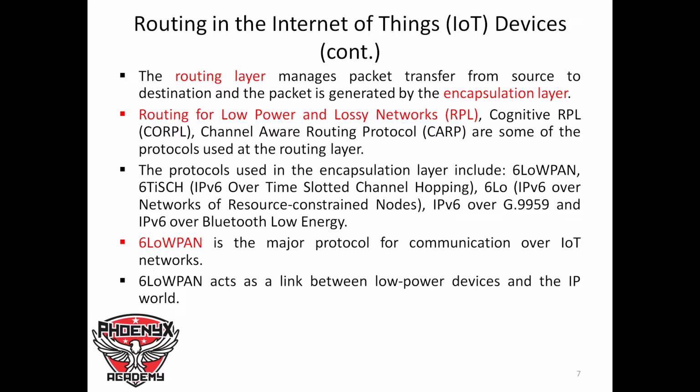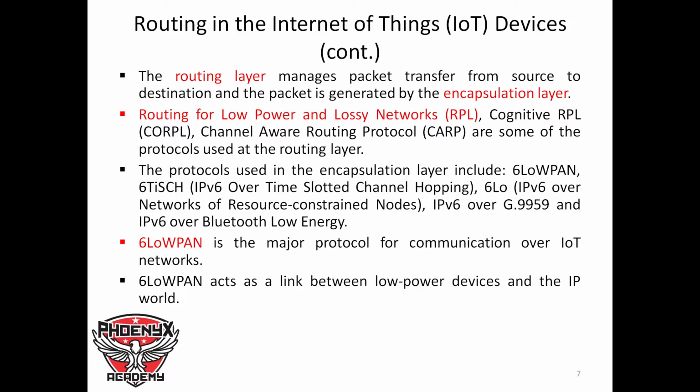Now, routing for low power and lossy network RPL, cognitive RPL, CORPL, and channel aware routing protocol CARP are some of the protocols used at this routing layer. And the protocols used in the encapsulation layer include 6LoWPAN, IP version 6 over time slotted channel hopping, IP version 6 over networks of resource constrained nodes 6Lo, IP version 6 over G.9959, and IP version 6 over Bluetooth Low Energy.